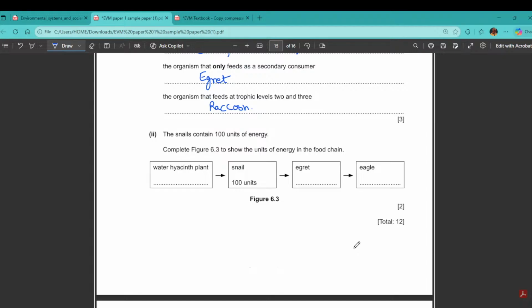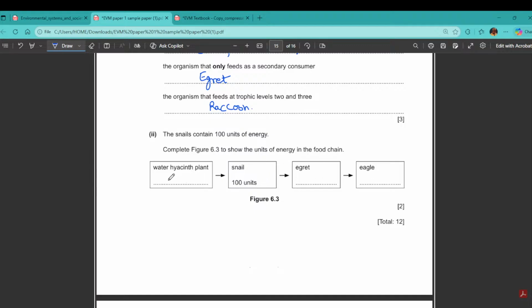The snail contains 100 units of energy. This is the 10% law. That means for every level 10% of energy is lost. So complete the figure 6.2 to show the units of energy in the food chain. If this is 100, that means the previous one should have 10%, that means loss will be there, right?